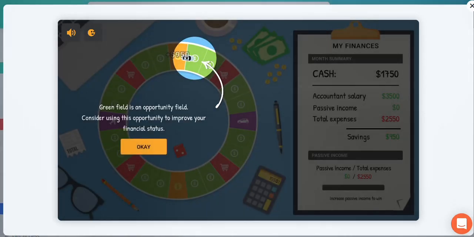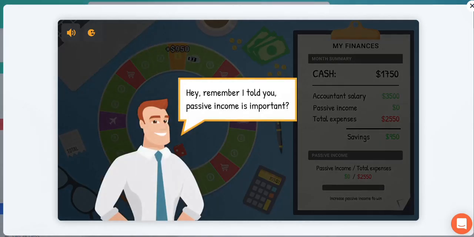Right, so now we've got a few other different blocks on the board. The green field is an opportunity field. Considering this opportunity, you can improve your financial status. So again, requiring you to make a decision.